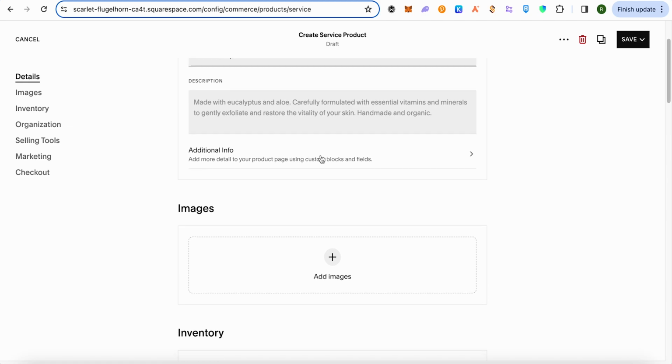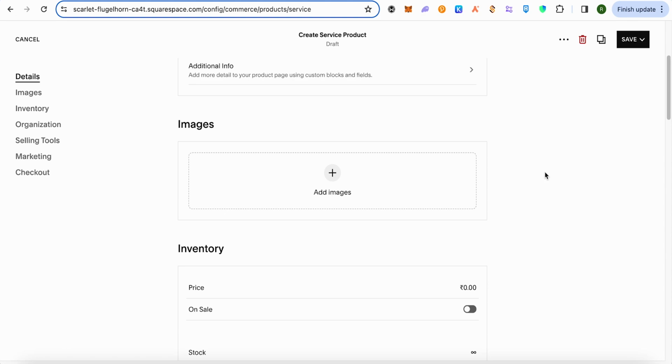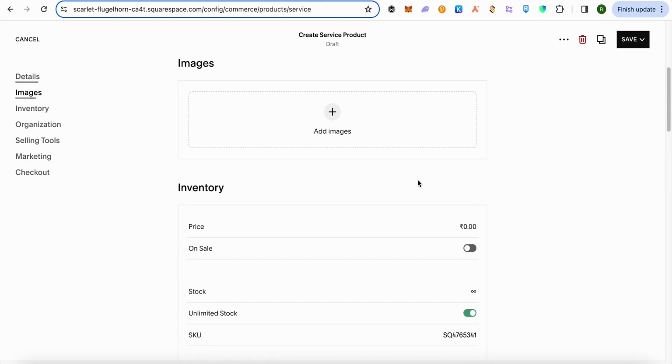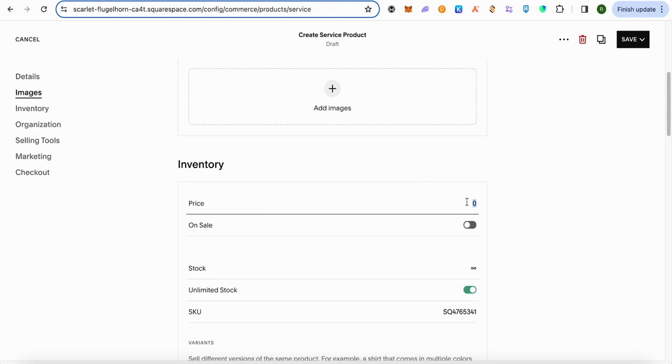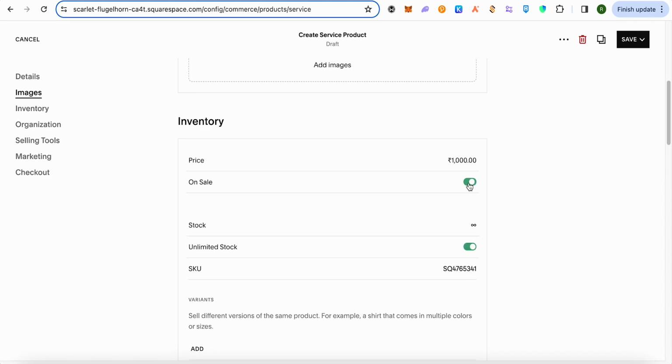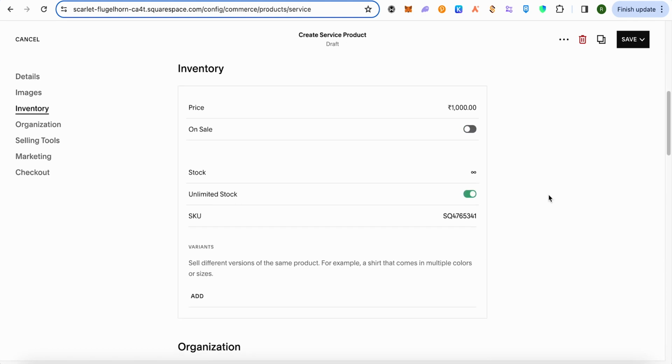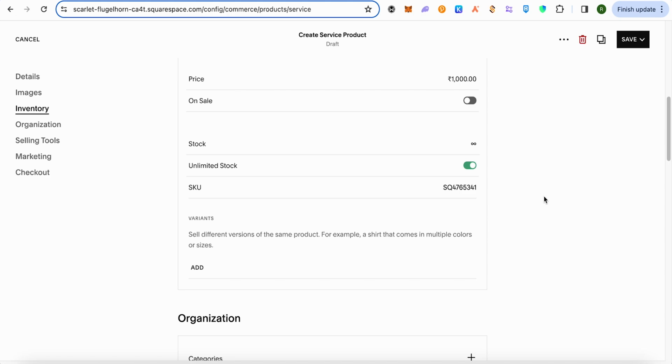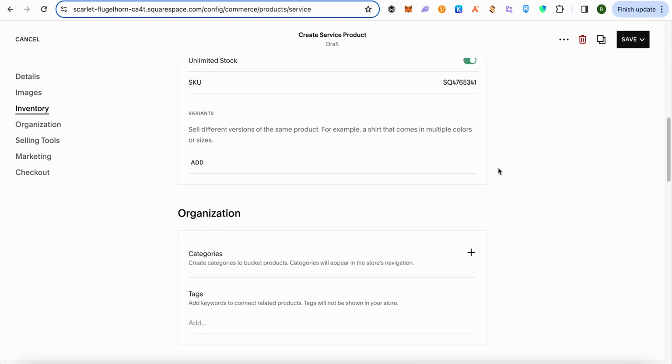We can add additional info. We can give it an image, and we can set the price for it like 1000 rupees, and we can select whether it is on sale or not, and also we can determine its limited stock or it is unlimited stock. If you want to set a stock limit, just simply uncheck it, and this way just type the amount of stock that is available and that you want to sell.